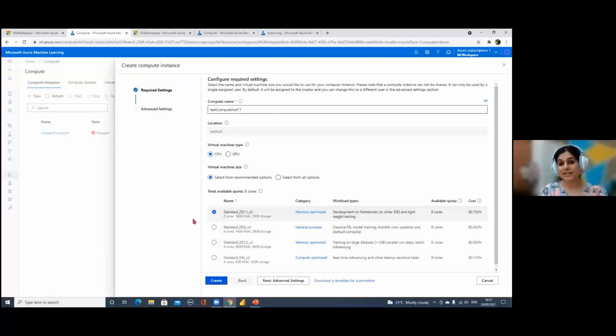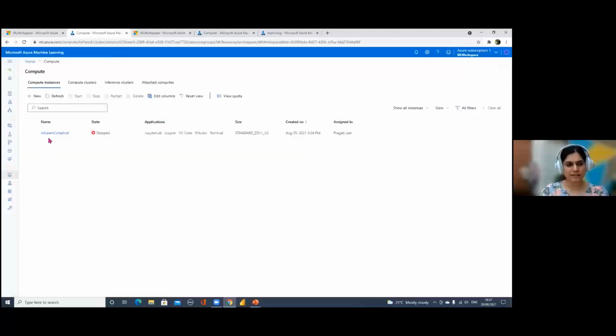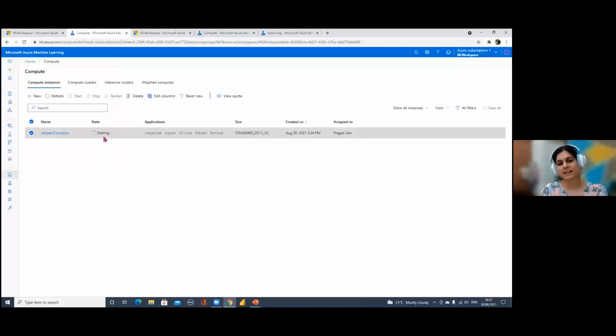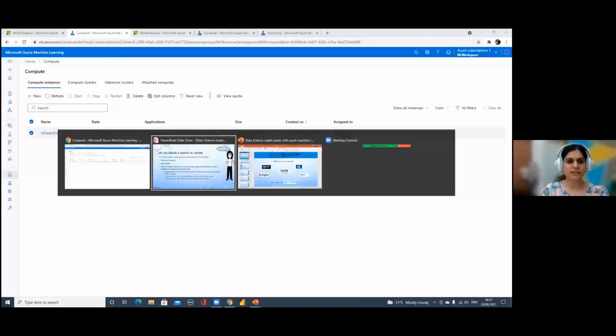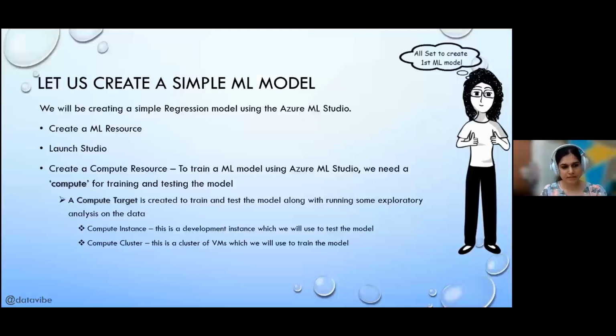Okay. And once it creates the compute instance, I'm just closing the window because I've already created a compute instance for myself for this session, because it takes at least 3-4 minutes to get created for the first time. So I'll just close the window. I'll leave it and I'll just start this because I've just stopped it. So once you create your compute instance, something like this appears here and the state of it becomes green, that now it is available for you to use. Let me go back to the deck, in the meantime, while it's starting.